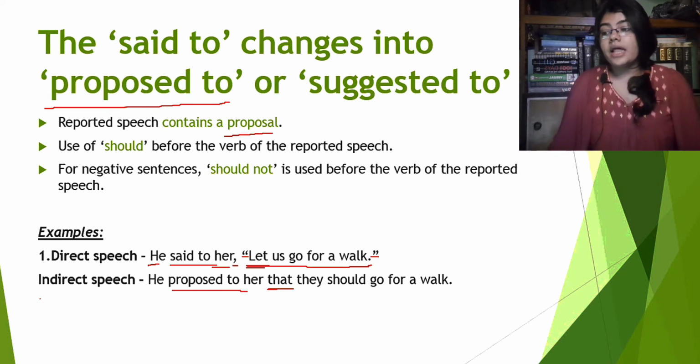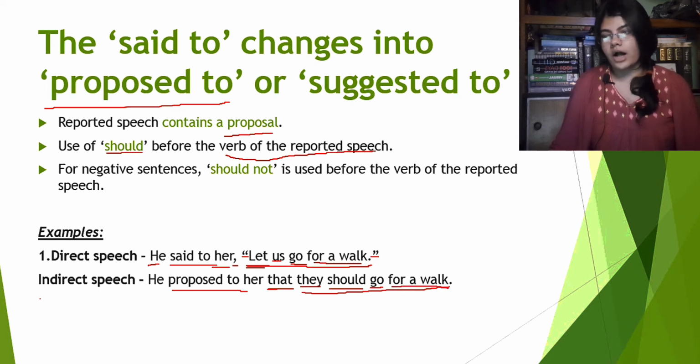Alright, now let us go for a walk will be they should go for a walk. See, we already told here that should is used before the verb of the reported speech. Here go is the verb, right? So before go we will add a should here. Now obviously us will be they and for a walk will be exactly how it is, for a walk. Alright, so this was the first example.